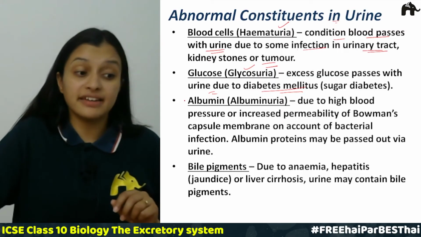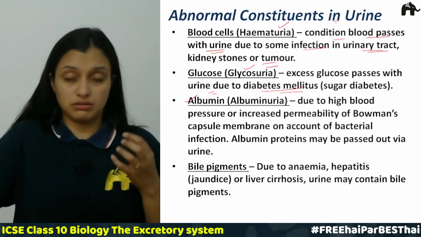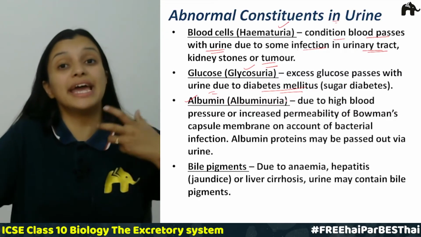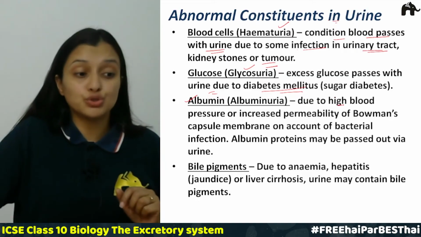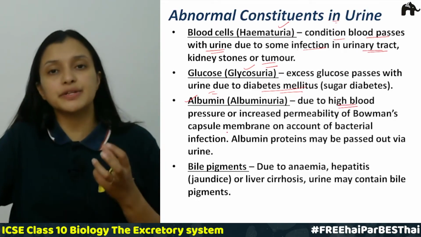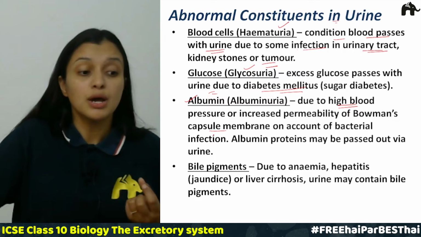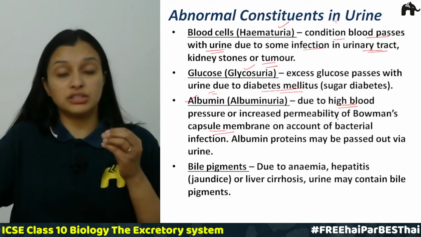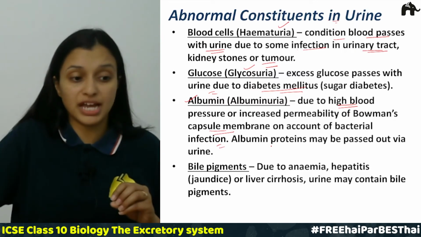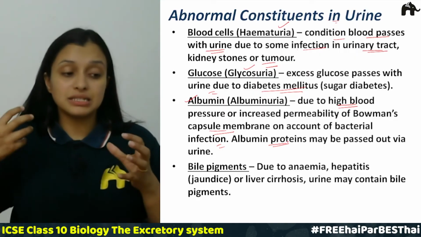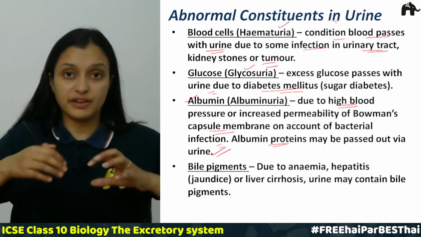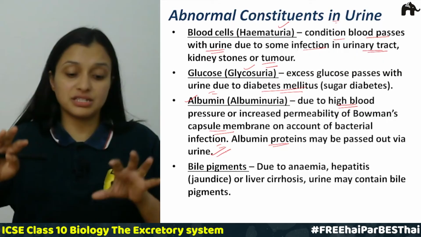Then there is albumin, which leads to a condition called albuminuria, and it is due to high blood pressure or increased permeability of the Bowman's capsule on account of bacterial infection. So albumin protein is passed out via urine. There is a lot of albumin protein present in the urine.